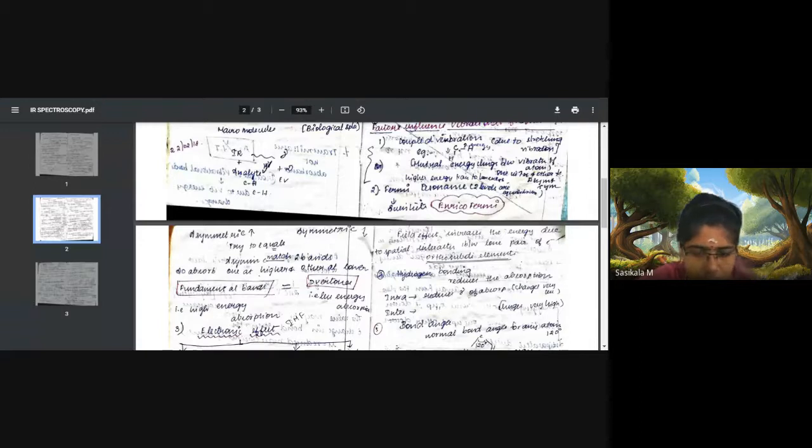When fundamental bands and overtones form coupled vibration, one moves to higher energy and another moves to lower energy, I told you, right? So in order to make the energy levels equilibrium, it will try to share the energies between two bands, fundamental bands and overtones. What are fundamental bands? Fundamental bands are due to stretching vibrations, whereas overtones are due to bending vibrations. These are signal bands obtained from vibrational energy changes.